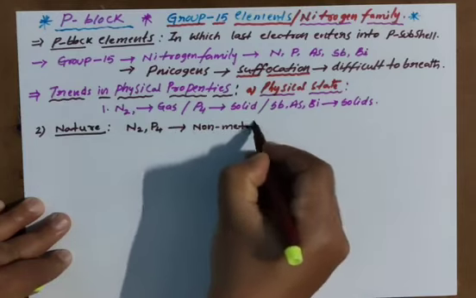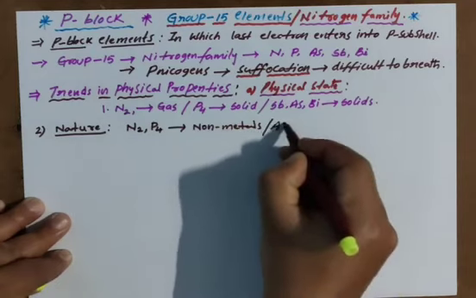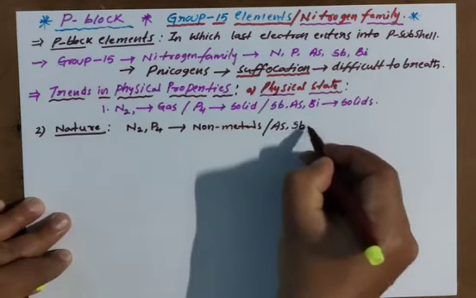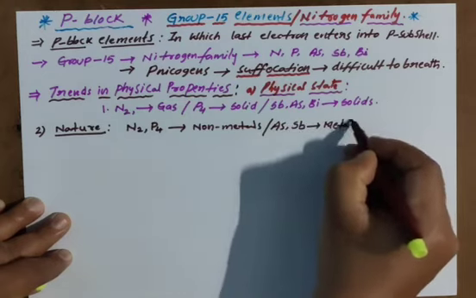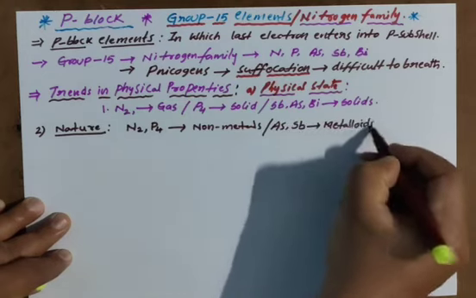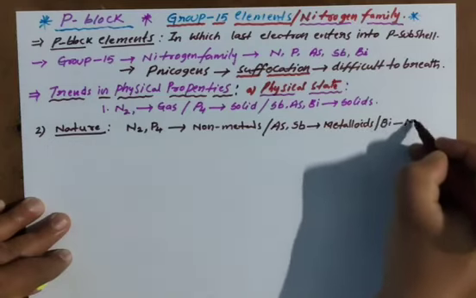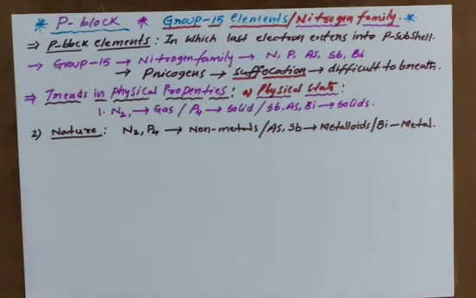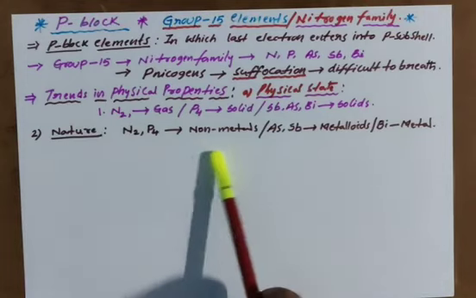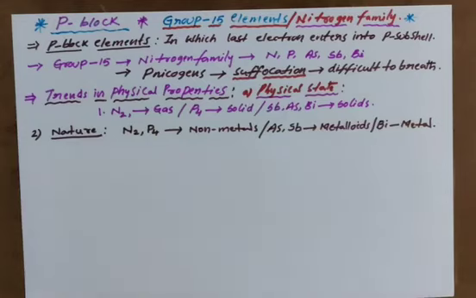Arsenic and antimony are metalloids. And bismuth is the only metal in this family. Now you got the clarity: nitrogen, phosphorus, non-metals; arsenic, antimony, metalloids; bismuth only, completely metal.